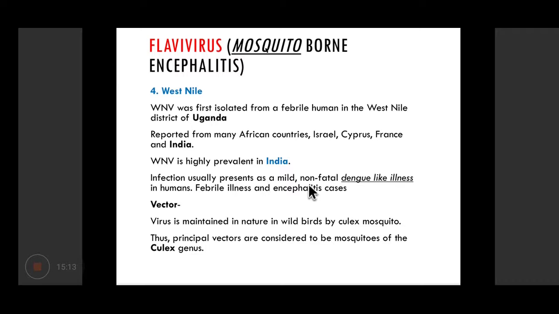The vector is mainly Culex mosquito, and the virus is maintained in nature in wild birds. So wild birds can act as reservoir hosts. And the principal vector is again Culex.